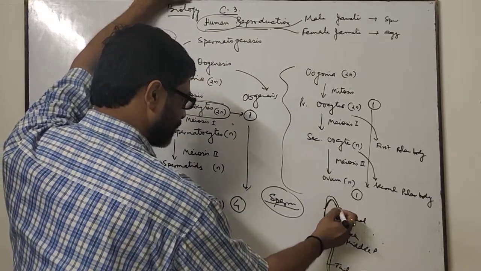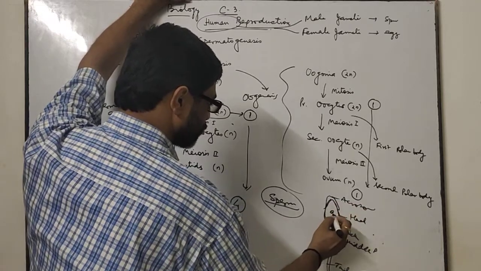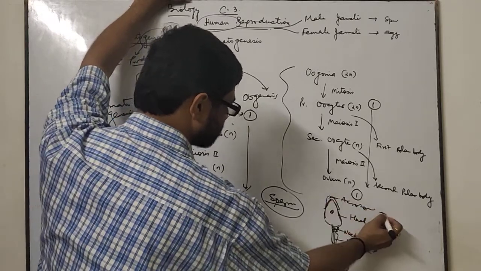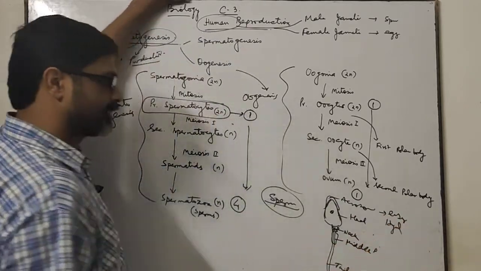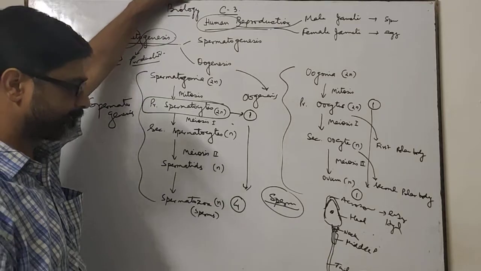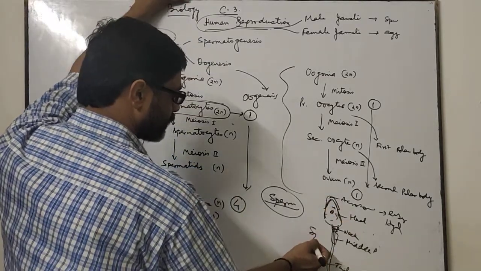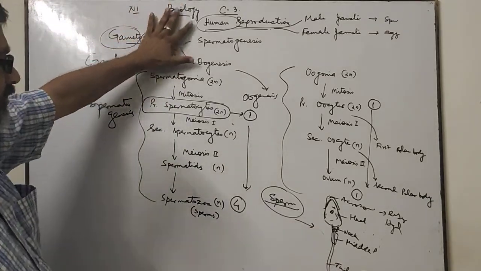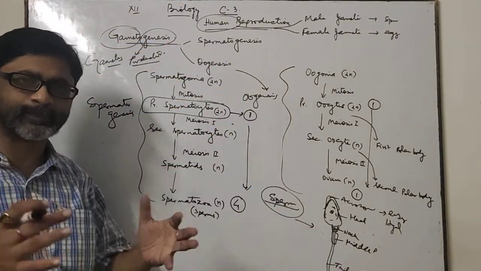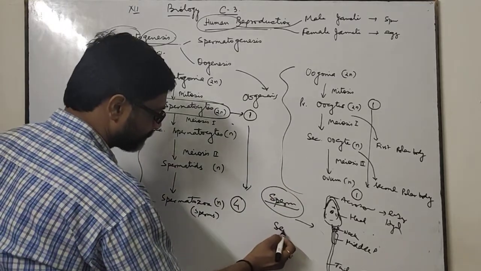Head is covered by acrosome. Head contains nucleus and acrosome contains an enzyme. That one is hyaluronidase, which helps in fertilization. This is the structure of sperm. Sperm is like this, and the secretions of various accessory glands with sperms combine together to form semen.